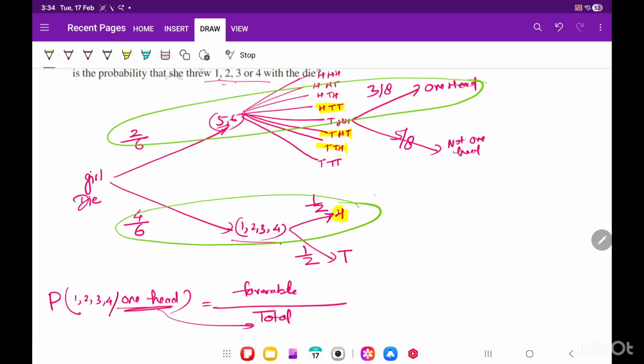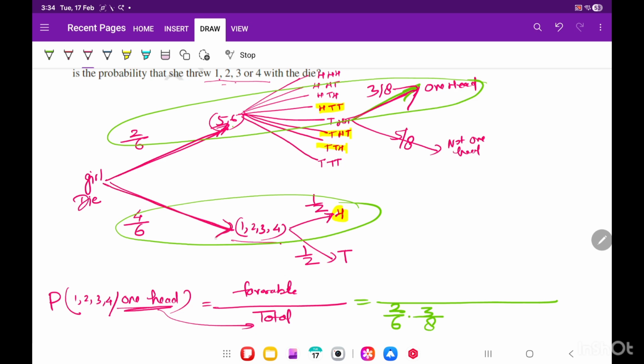These are 2 possibilities. Okay, let me write down the 2 possibilities: that she threw 5 or 6 and she got 1 head. You can see that 1 head is this, that she threw 5, 6 and she got 1 head.